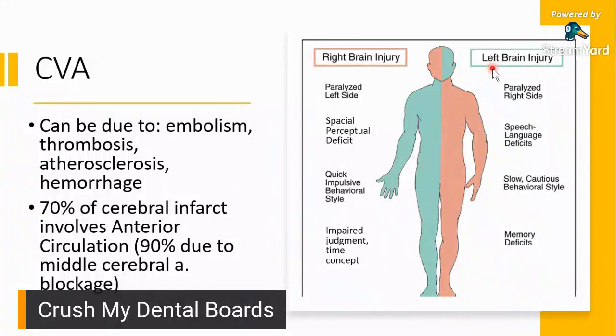Okay, so again, what's the point of this slide? When a person has a stroke, iba ang manifestation whether the right side or the left side is affected. But what can you expect? You can expect the person to be paralyzed. So if you see a person who had a stroke and that person is paralyzed on the left side, then that means yung right side ng brain niya yung apektado. If you see a stroke patient with the right side of the body paralyzed, then it's the left brain that's actually injured.